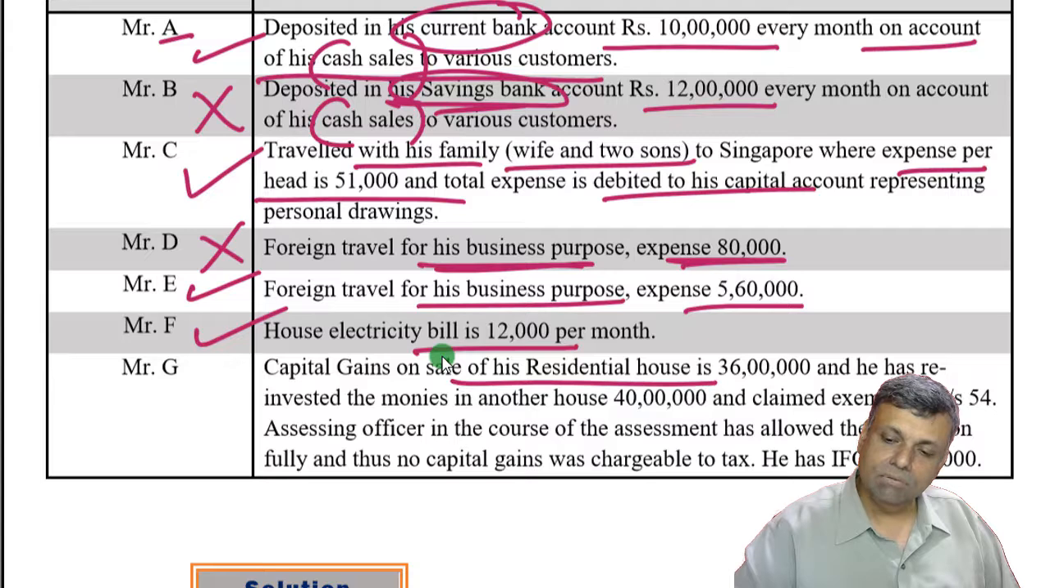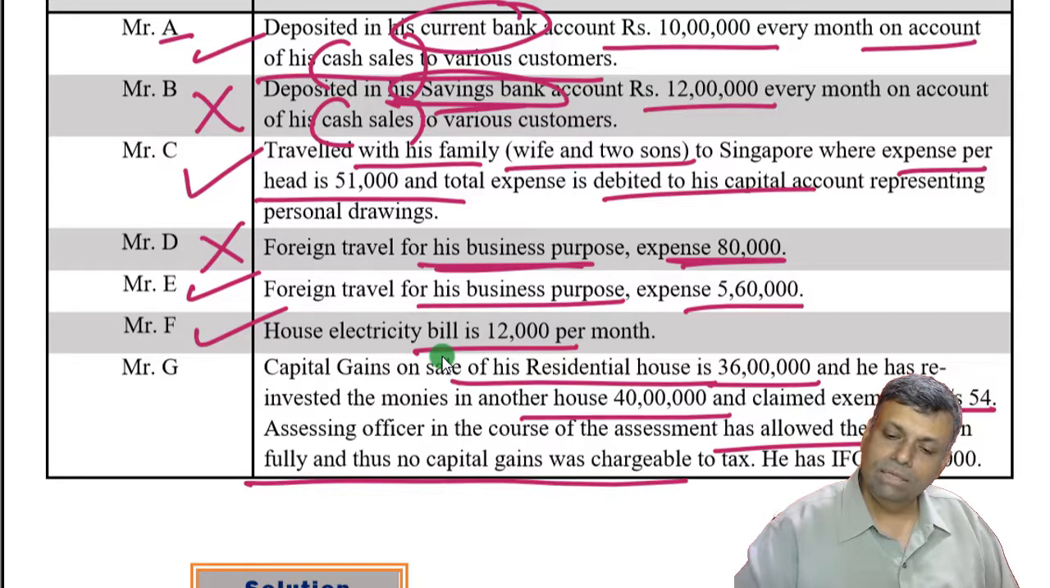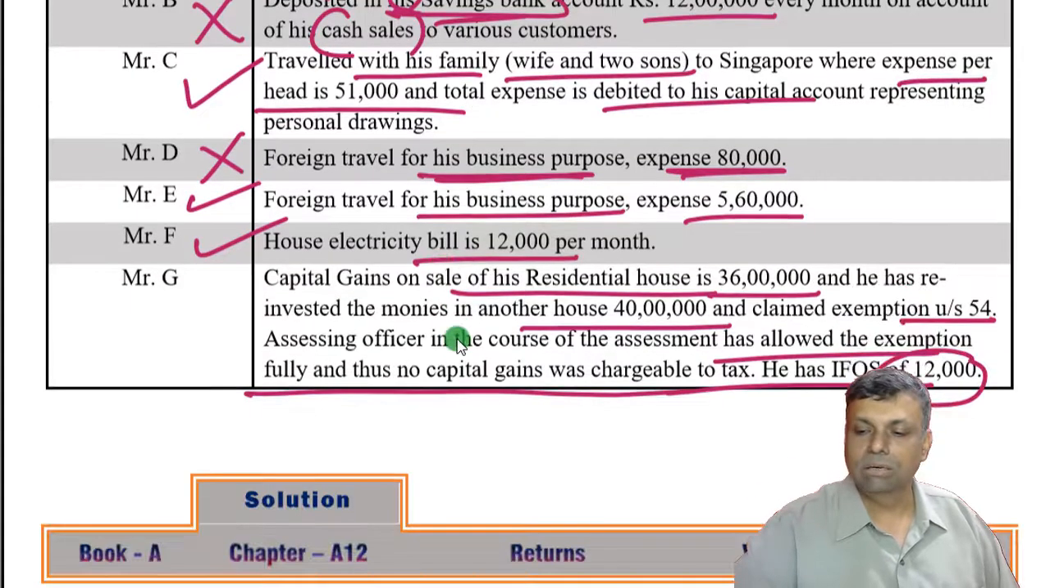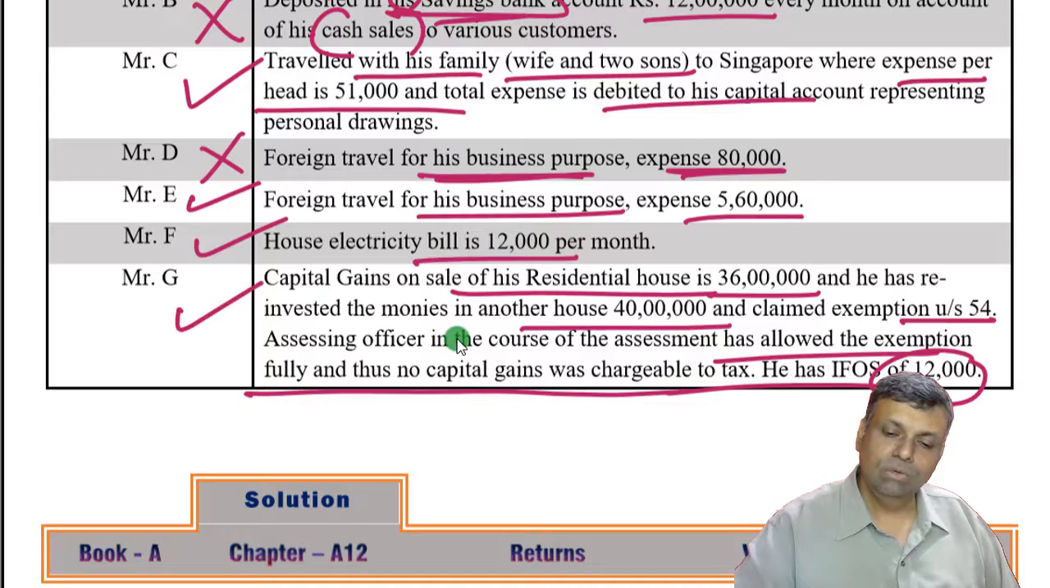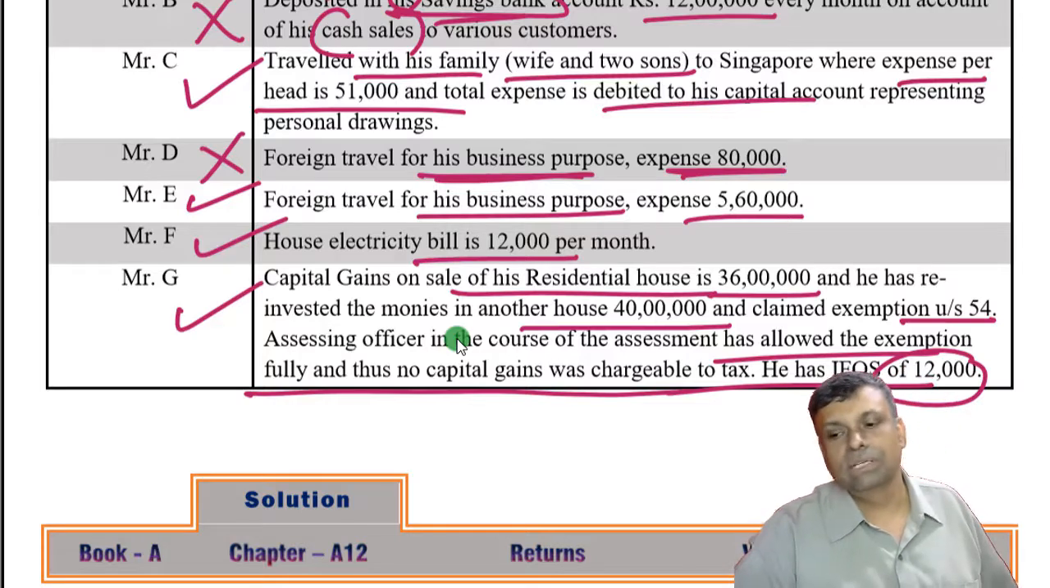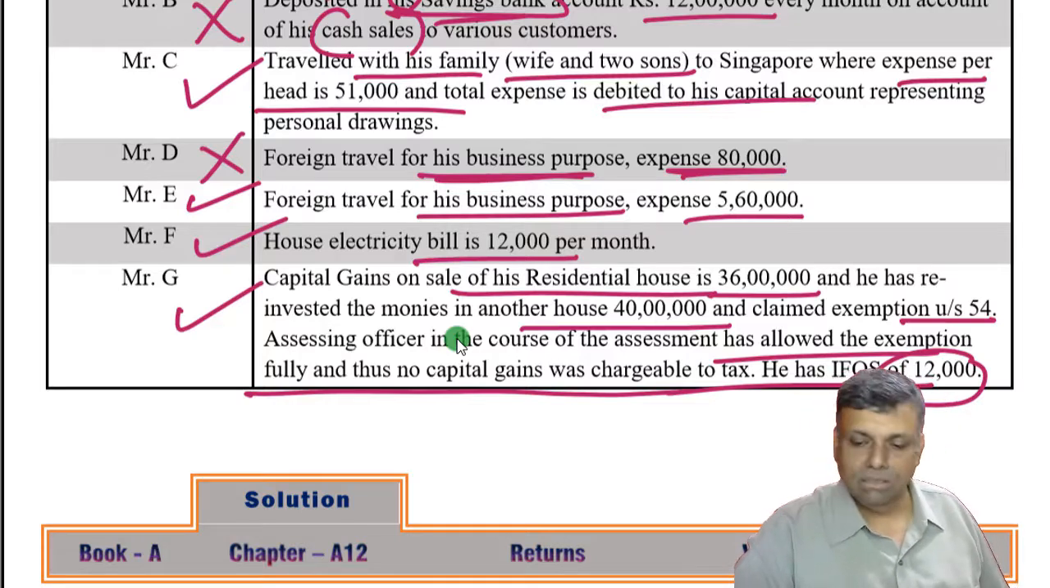Now, capital gains on the sale of his residential house is 36 lakhs and he has reinvested the money into another house, 40 lakhs. That means logically you will claim the full exemption under section 54, and the assessing officer in the course of the assessment has allowed the exemption fully, and thus no capital gains was chargeable to tax, and he had IFOS of 12,000. That means the other income is only 12,000 rupees. So before the exemption, naturally your income would have been 36 lakhs, so more than the basic exemption limit. So you will have to file the return of income. So this test is only for the purpose of filing the return of income.